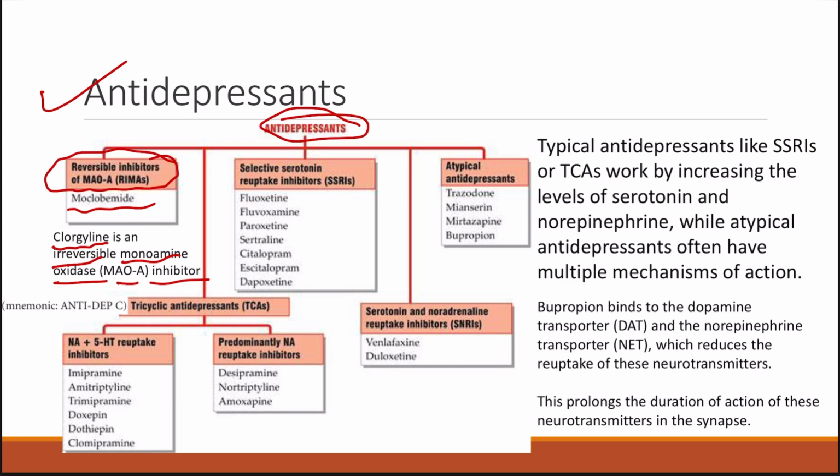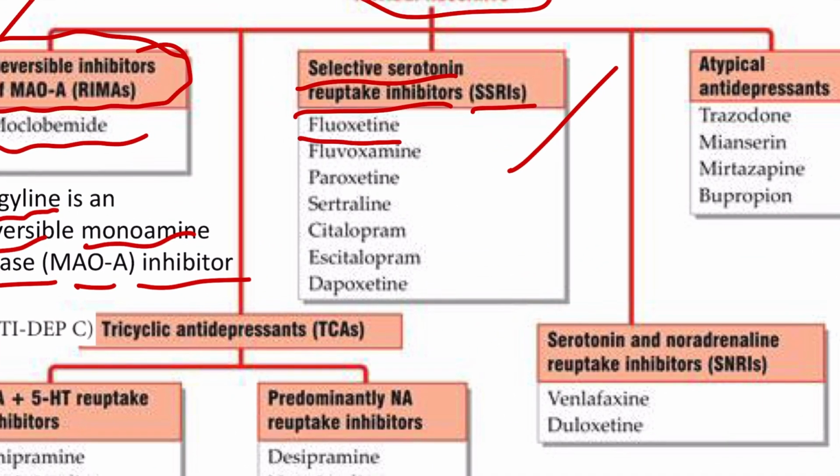monoamine oxidases are responsible for causing the degradation of neurotransmitters like norepinephrine, dopamine, and serotonin, which are actually needed for showing the antidepressant effect, and it is their decrease in concentration which leads to depression. So we are using monoamine oxidase inhibitors, and following that we have selective serotonin reuptake inhibitors, that is SSRIs. Basically these are the mainstay drugs, that is the first line drugs for the management of depression. Under this we have the following drugs: fluoxetine, fluvoxamine, paroxetine, sertraline, citalopram, escitalopram, dapoxetine. So it is very important to remember all these drugs.